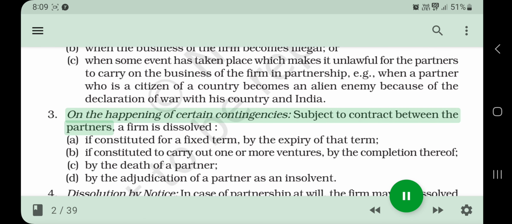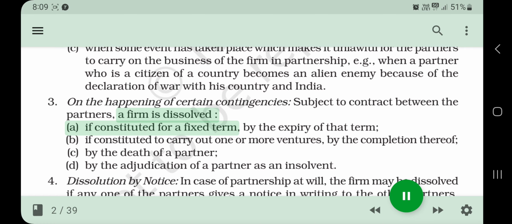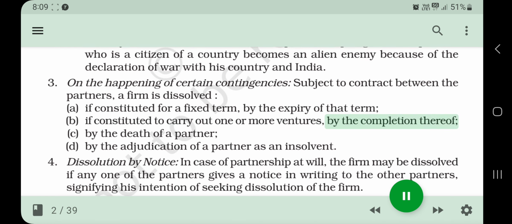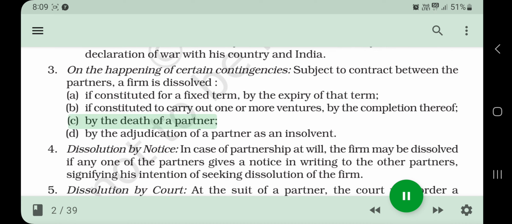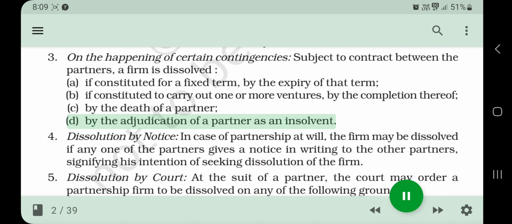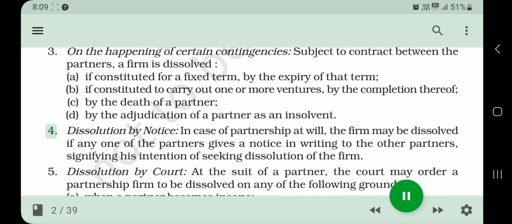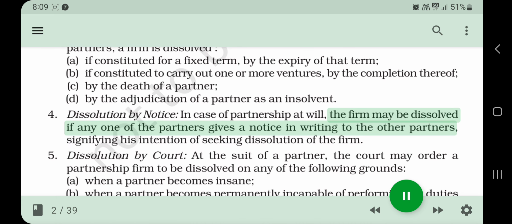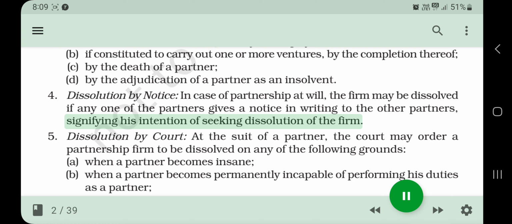3. On the happening of certain contingencies, subject to contract between the partners, a firm is dissolved: a. if constituted for a fixed term, by the expiry of that term; b. if constituted to carry out one or more ventures, by the completion thereof; c. by the death of a partner; d. by the adjudication of a partner as an insolvent. 4. Dissolution by notice. In case of partnership at will, the firm may be dissolved if any one of the partners gives a notice in writing to the other partners, signifying his intention of seeking dissolution of the firm.